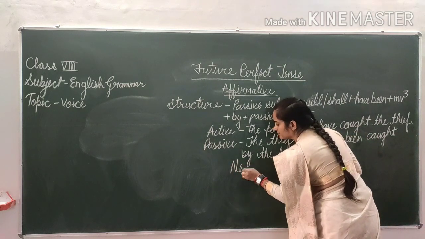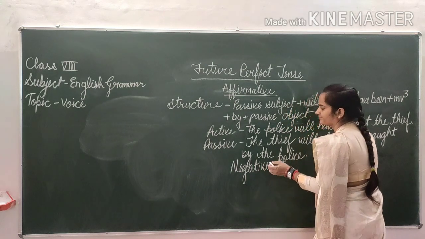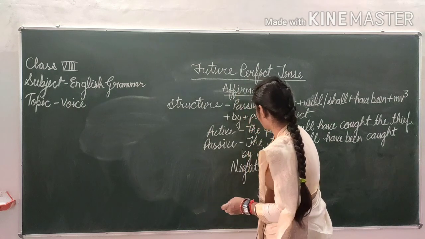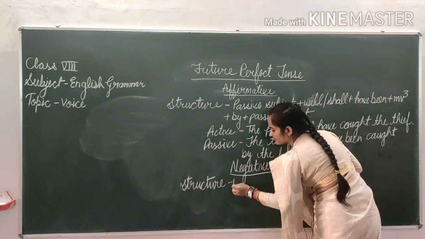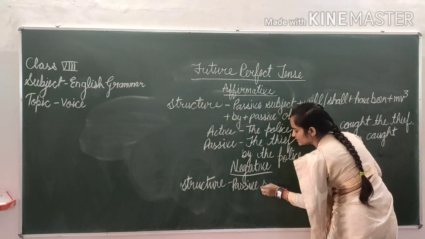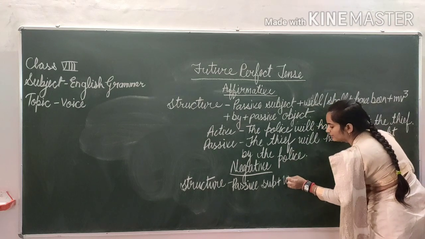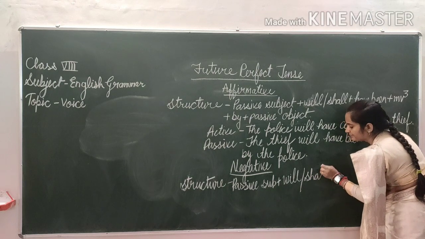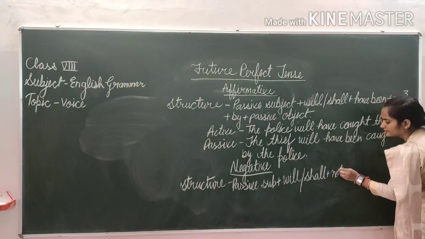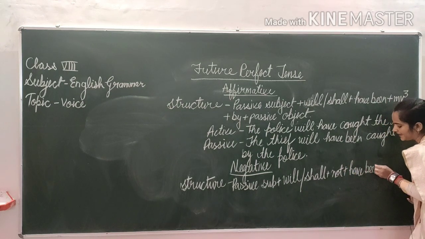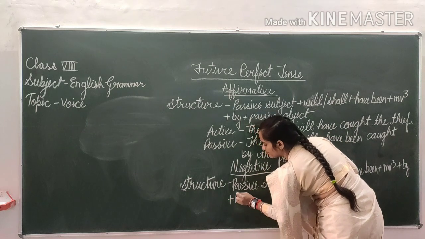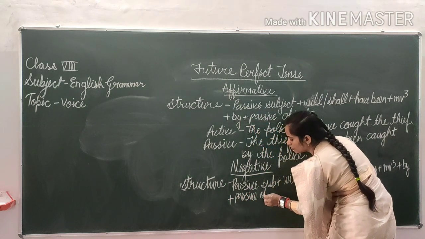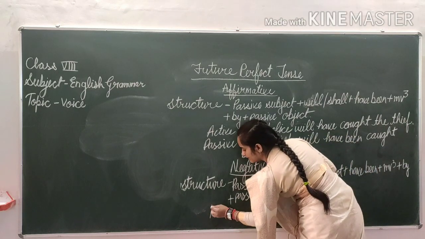Now negative sentence. Negative. Now negative sentence, the structure: passive subject plus will or shall, and then not, plus have been, plus MV3, and then after by, and in the last passive object.